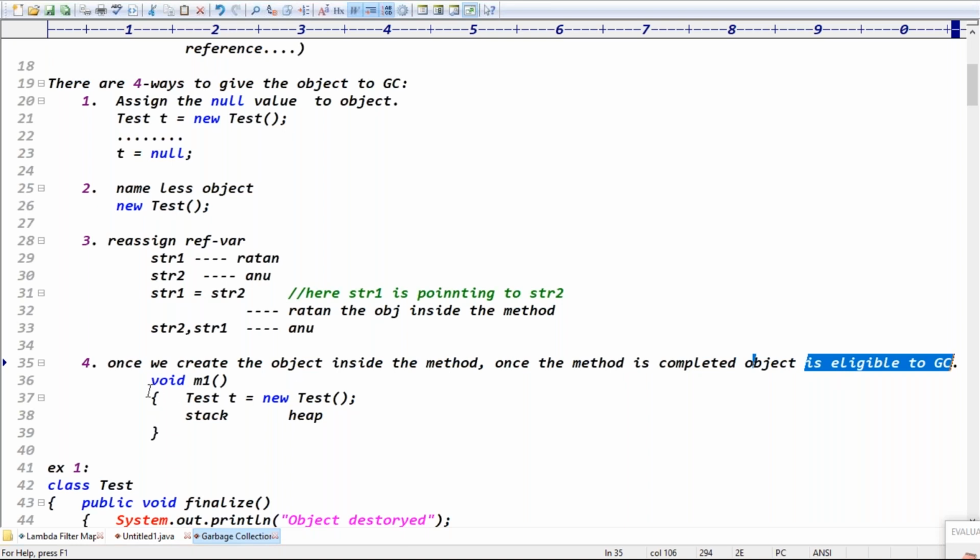Exactly. How is it eligible for the garbage collector once the method is completed? Observe carefully, guys. Test t equal new Test is object creation. In this, Test t equal new Test is object creation.